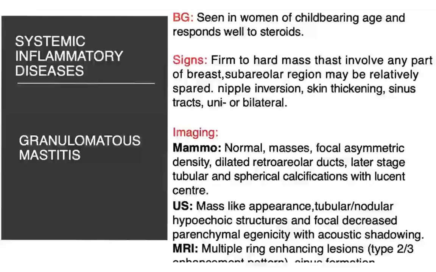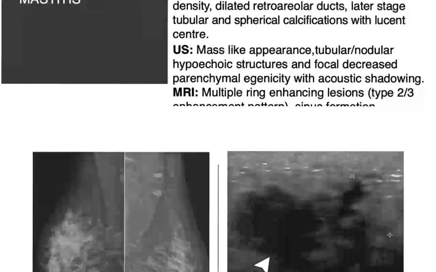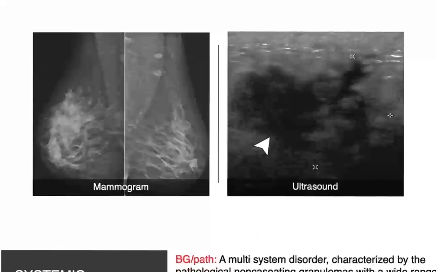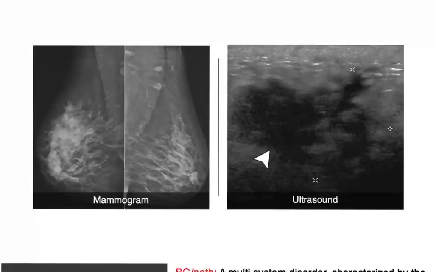retroareolar duct, large rod-shaped tubular and spherical calcification with lucent center. On ultrasound, mass-like appearance, tubular, nodular, hypoechoic structure with focal decreased parenchyma with acoustic shadowing, echogenic acoustic shadowing. On MRI, multiple enhancing lesions are seen. These are the images of the following.